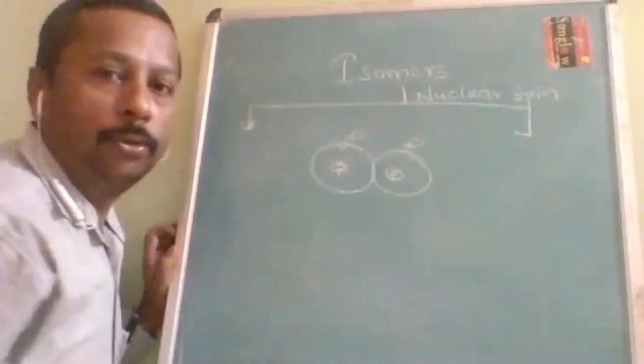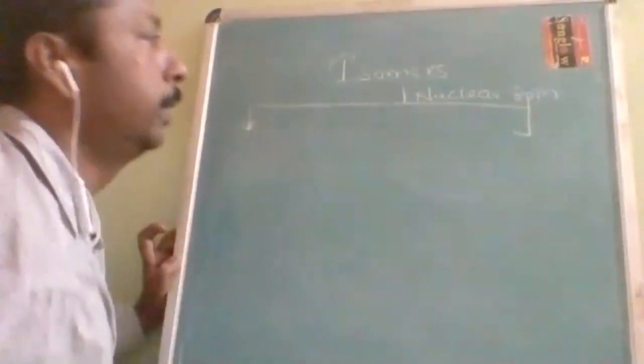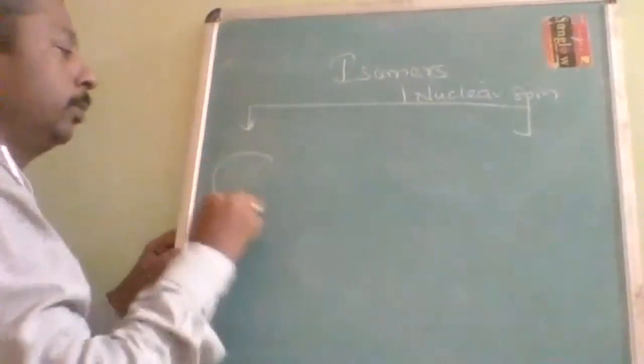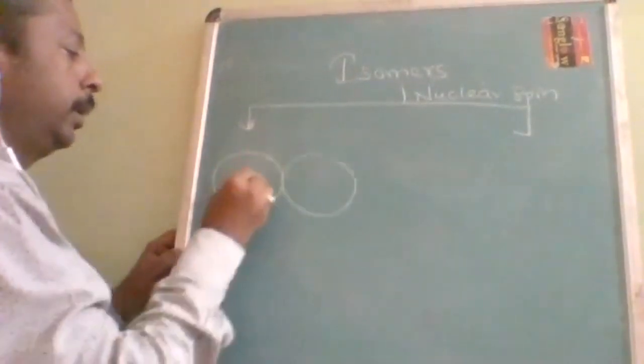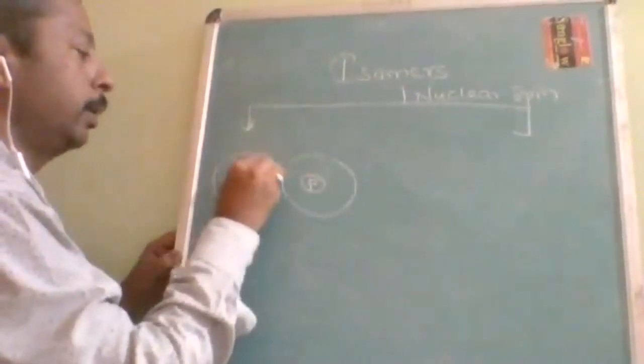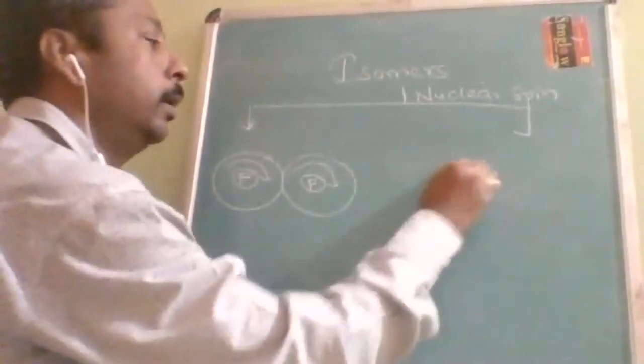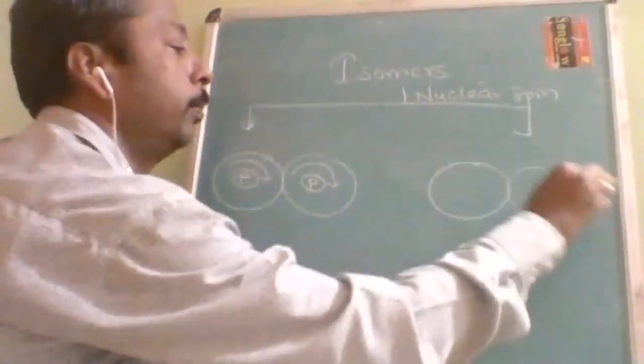Here, as I told you, regarding nuclear spin, there is going to be spin and opposite spin. The first molecule, what I am concentrating on here, is the proton.